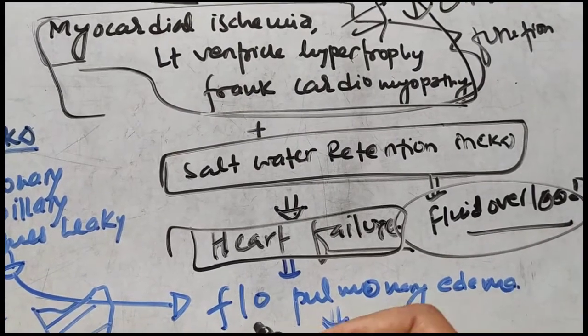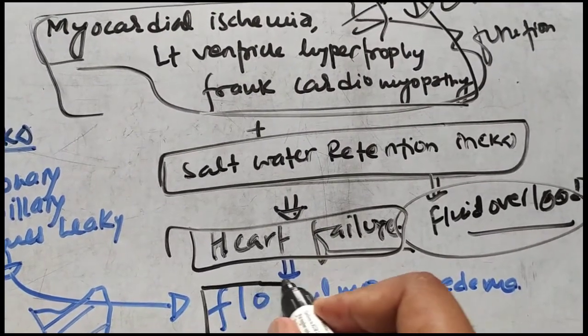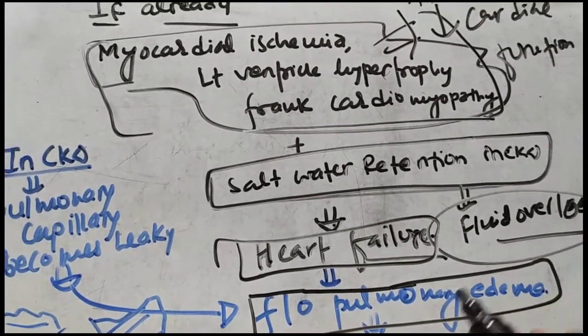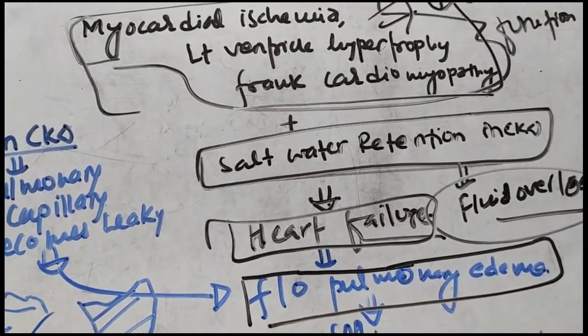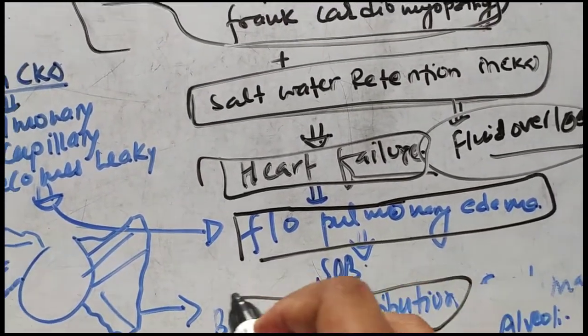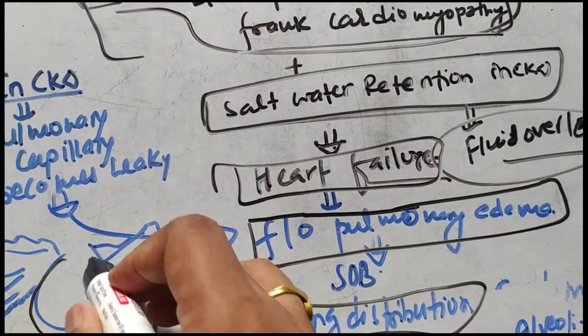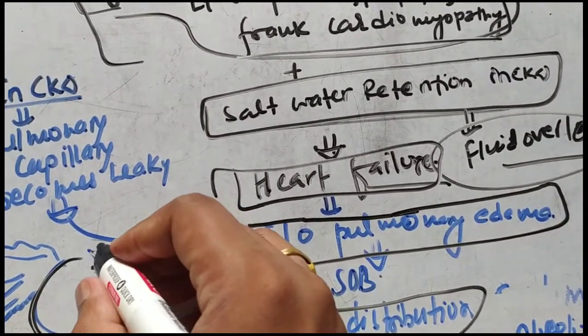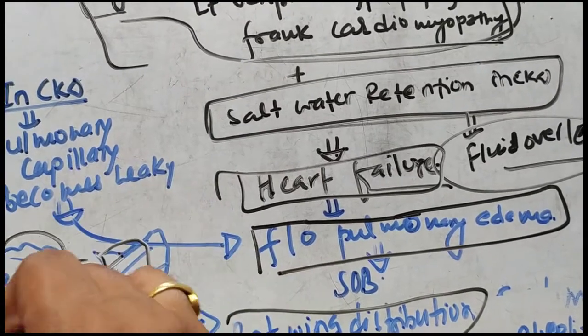And one of the things a heart failure patient will develop is pulmonary edema. And the pulmonary edema will have a specific pattern of bat wing distribution, that the edematous fluid, let's suppose this is the alveoli,